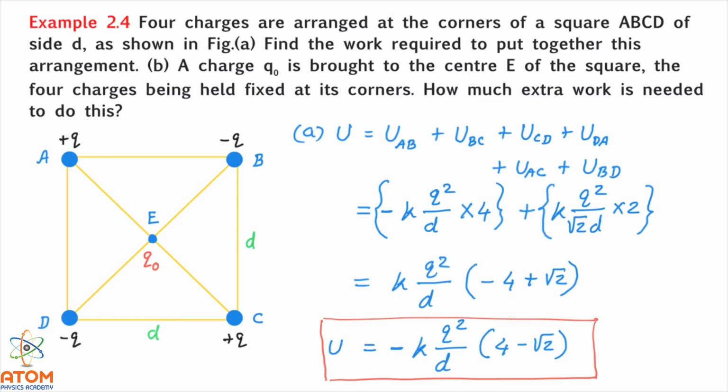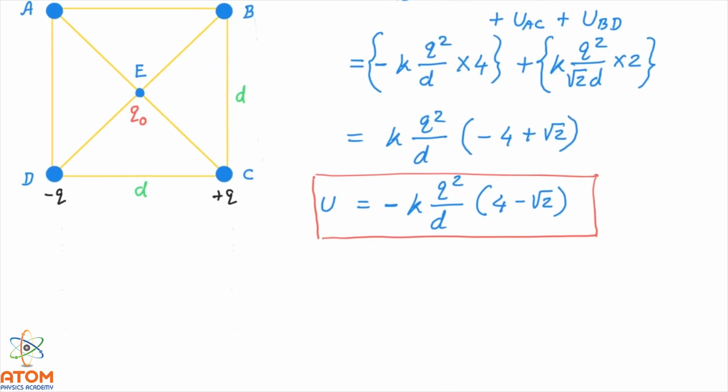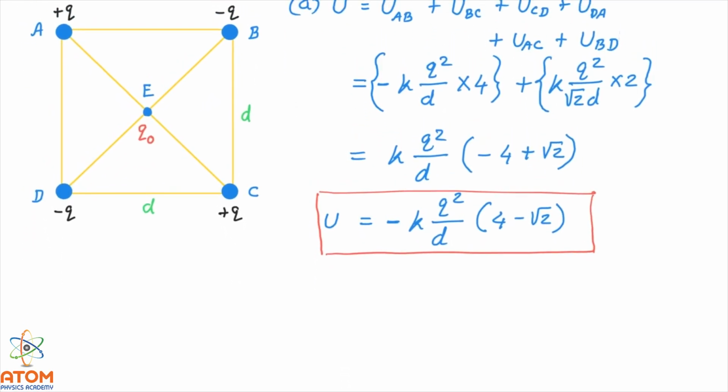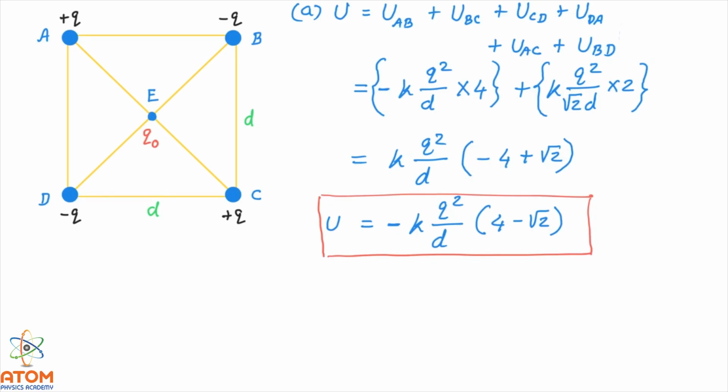Now let us move forward to question B. Here the question is: if we bring a charge q0 to the center E of the square, then what is the work needed? If we bring this charge q0 from infinity to this point E, what is the work needed? Let us see. First of all, due to the charges on A, B, C and D, there will be some potential.